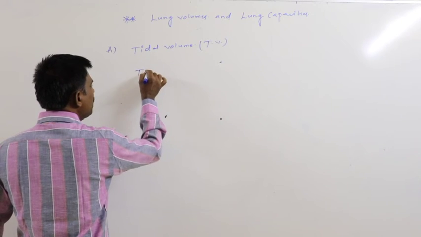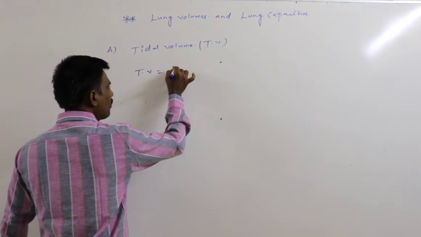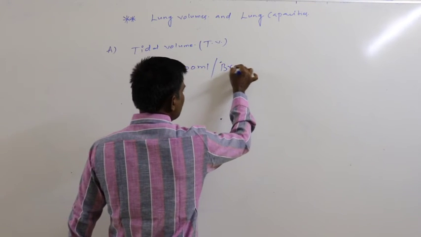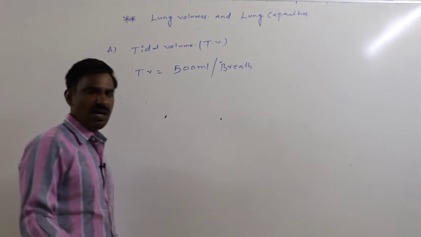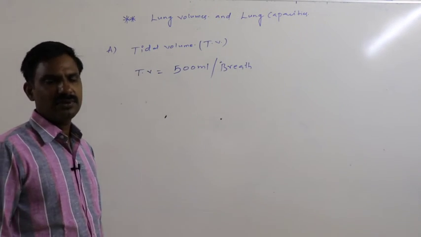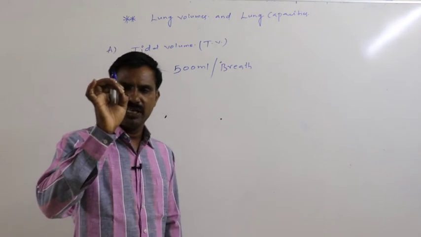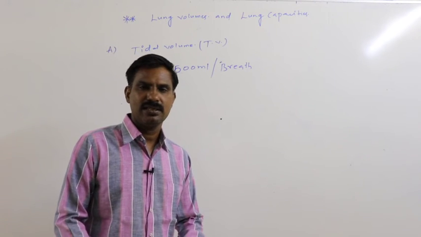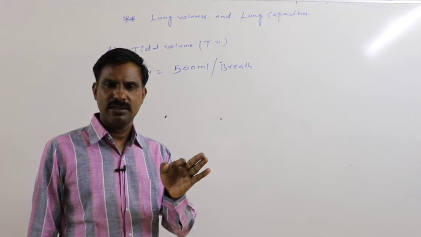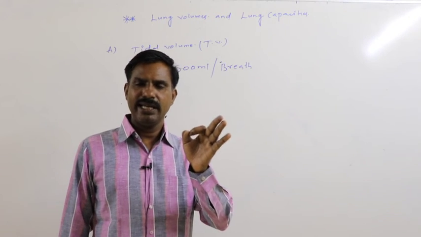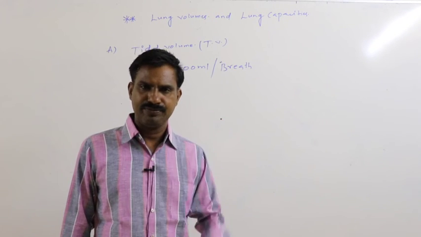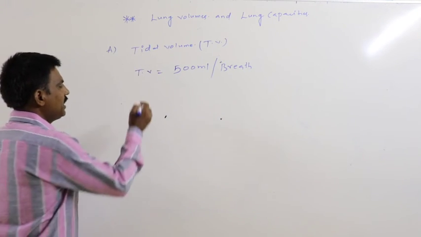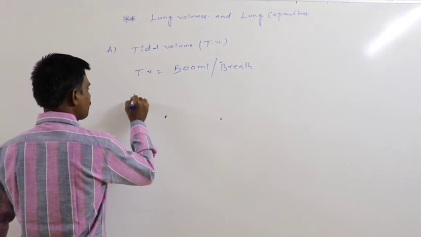This tidal volume TV equals 500 ml per breath. For a single ventilation during resting, how much amount of air reaches into the lung means only 500 ml. At that rate, in 1 minute, how much volume of air reaches the lung during resting? If TV is 500 ml per breath, then what is the TV per minute?